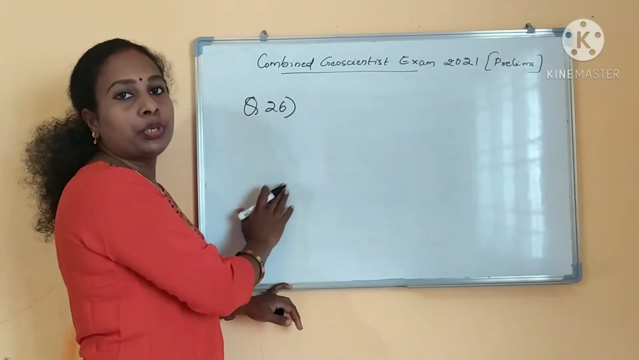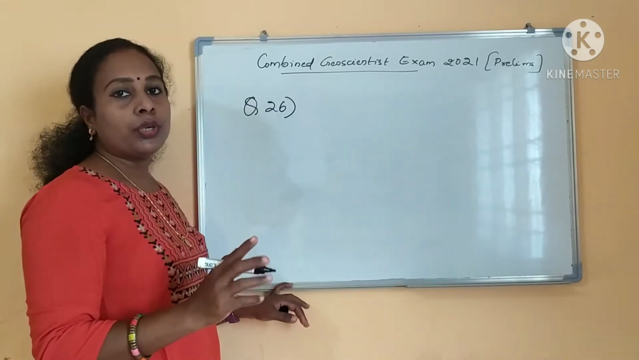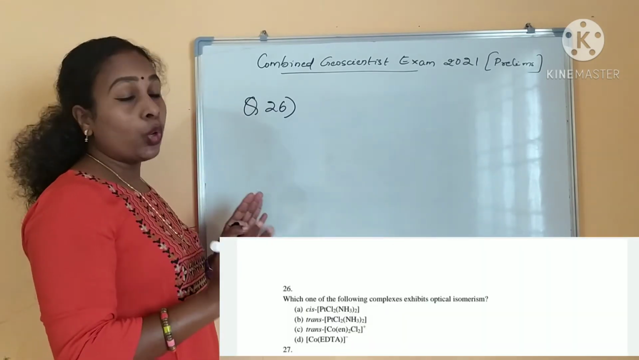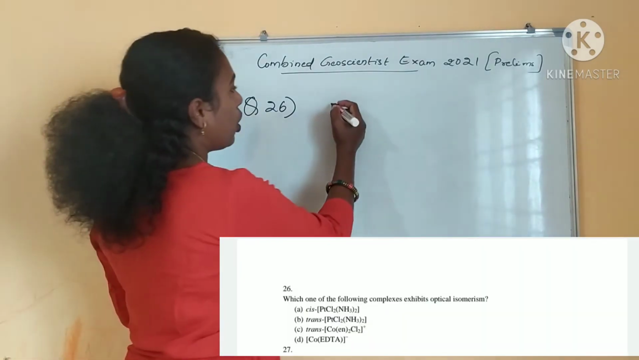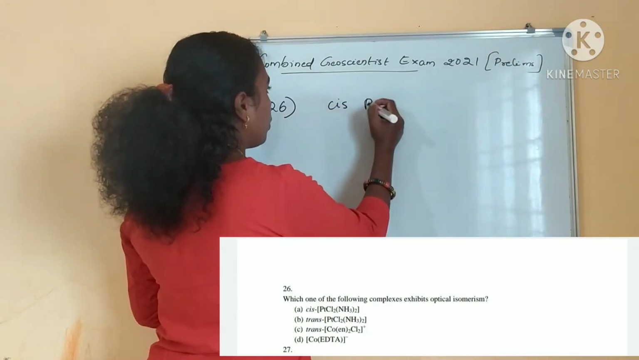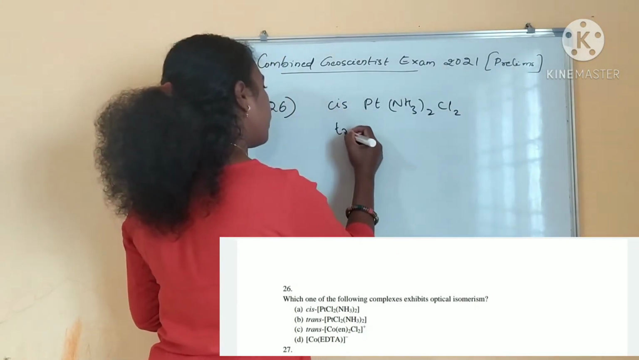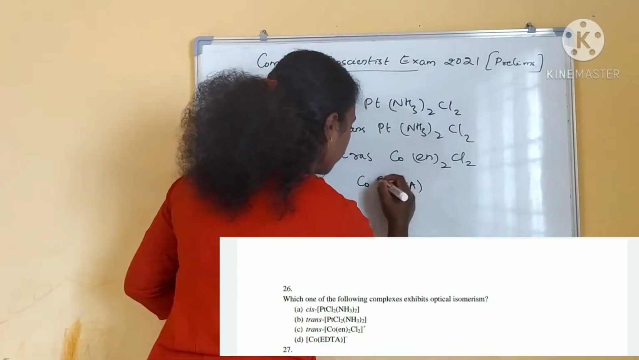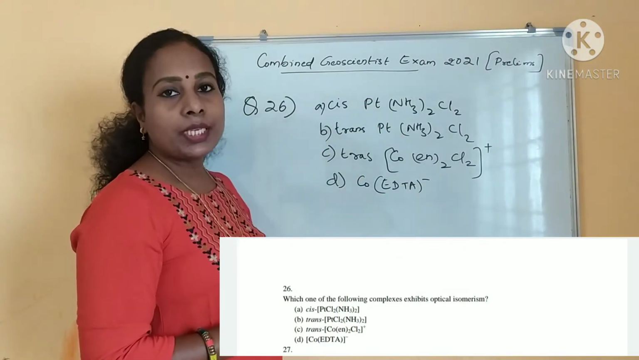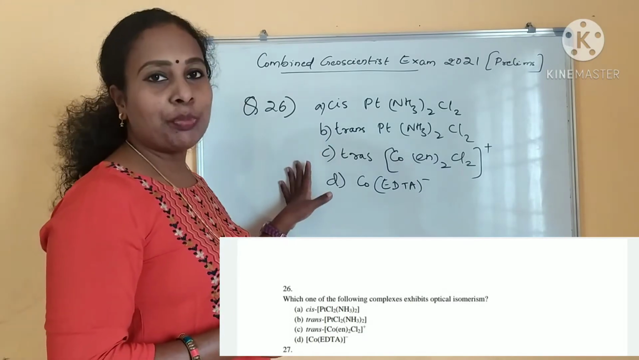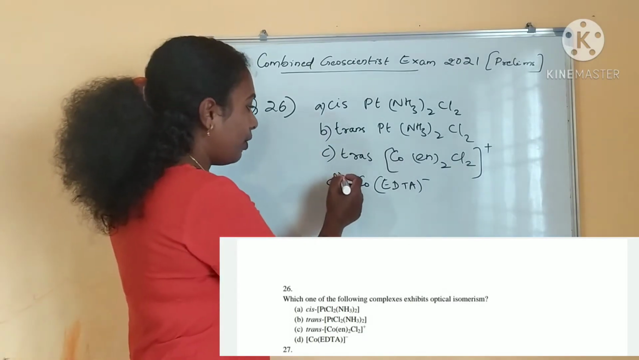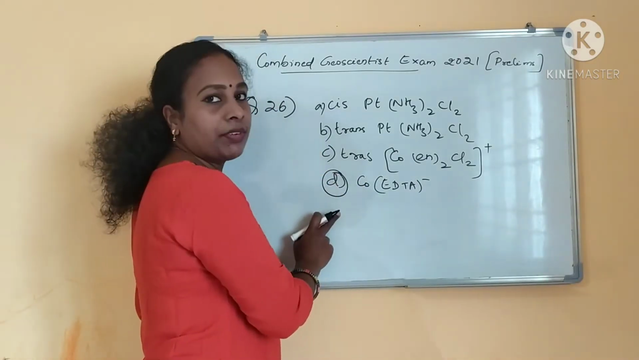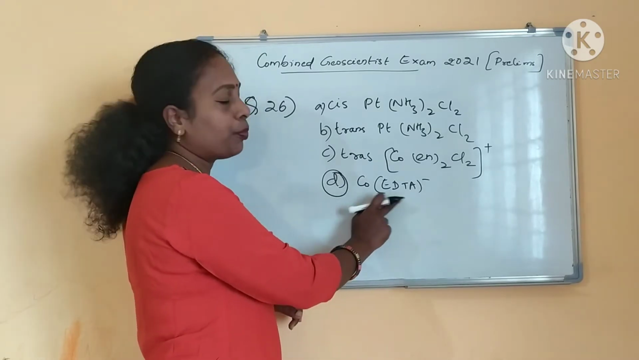Next, question number 26: which one of the following complexes will exhibit optical isomerism, and your complex is the cis isomer of... So these all are the complexes they have given. Which one will show the optical isomers? In that, your answer will be D. This only will show the optical isomers.